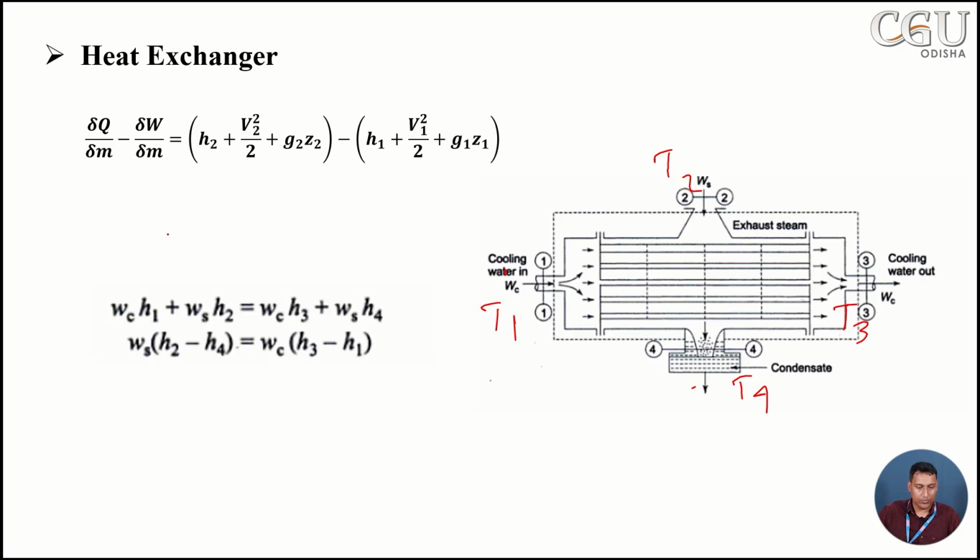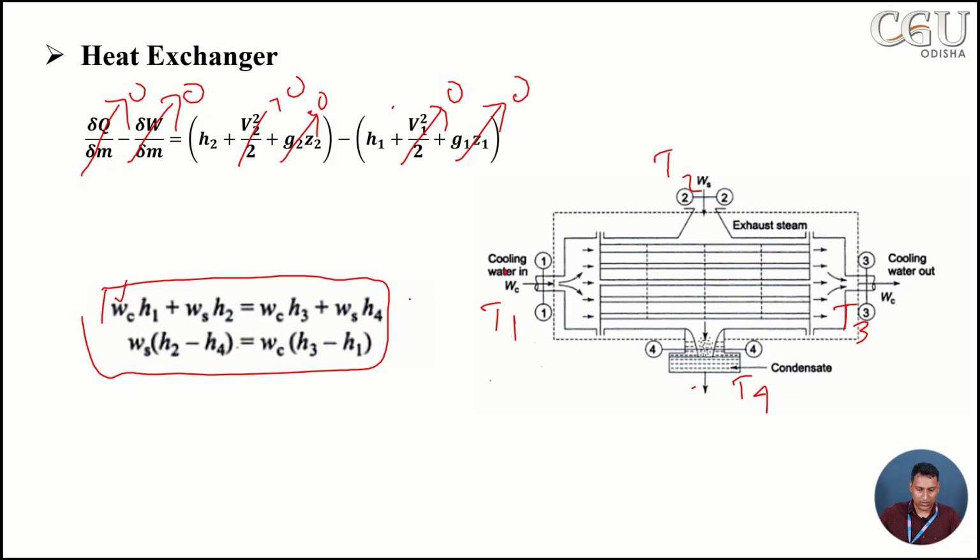Now we can write down, simplifying, because there is no work involved here, and no external heat is entering the system, so we are assuming no heat transfer in the system. We will also neglect potential energy, and kinetic energy also we can neglect. Then this expression follows.